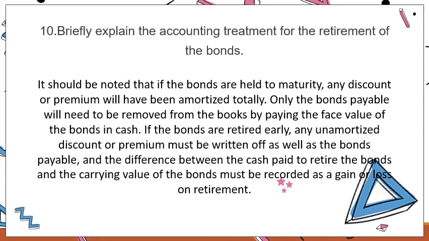Number 10, briefly explain the accounting treatment for the retirement of the bond. It should be noted that if the bonds are held to maturity, any discount or premium will have been amortized totally. Only the bond payable will need to be removed from the books by paying the face value of the bond in cash. If the bonds are retired early, any unamortized discount or premium must be written off as well as the bond payable, and the difference between the cash paid to retire the bond and the carrying amount of the bond must be recorded as a gain or loss on retirement.